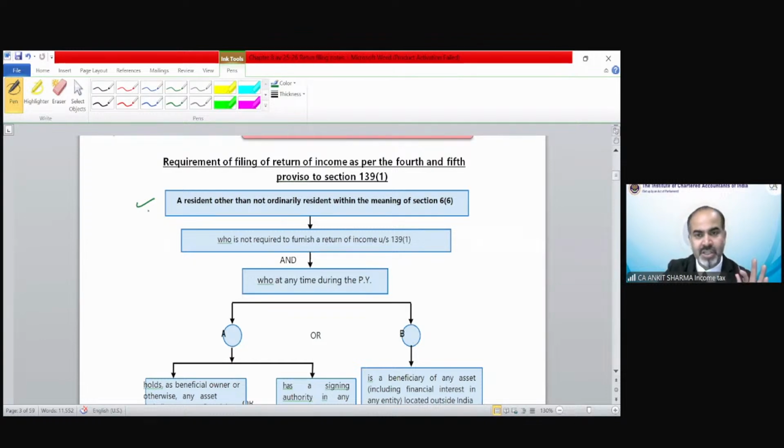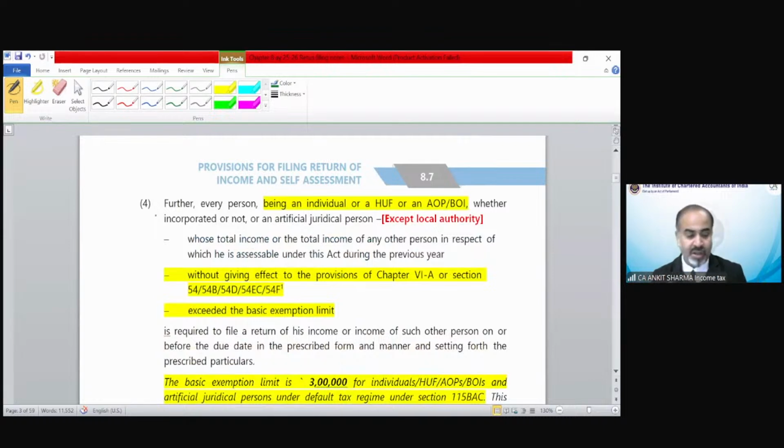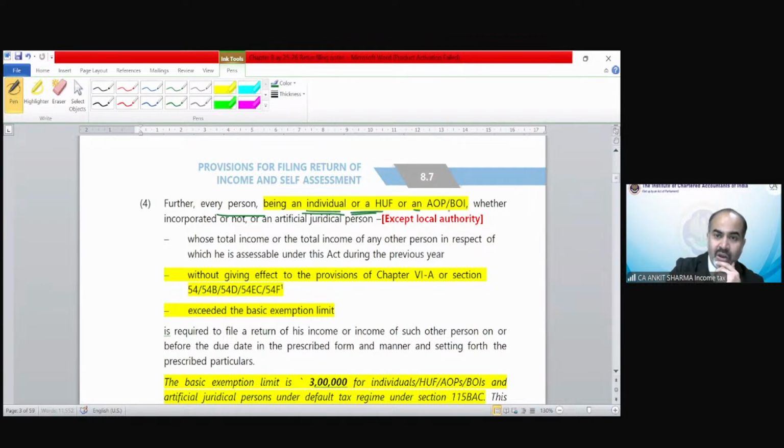We already discussed these provisions. Now there are more cases. It is not completed yet. The compulsory return filing provision is not yet completed. Point number 4 is there. Now it says, further, every person being an individual or HUF or AOP or BOI, whether incorporated or not, or artificial juridical person, whose total income, or the total income of any other person in respect of which he is assessable under this Act,